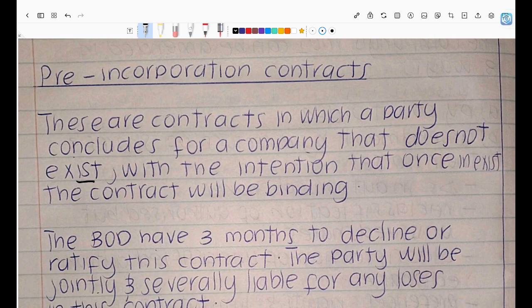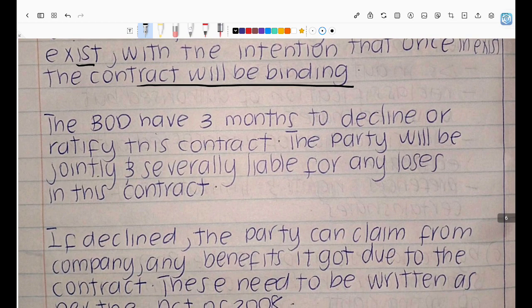filed the notice of incorporation, then you could get into a contract with the person leasing that property, as a third party, for a company that is not yet incorporated, meaning not yet existing, with the intention that once the company comes into existence, they want to be bound by that contract. Now, the issue with this is that you'll be held jointly and severally liable if the company does not want to, or if there are any losses.